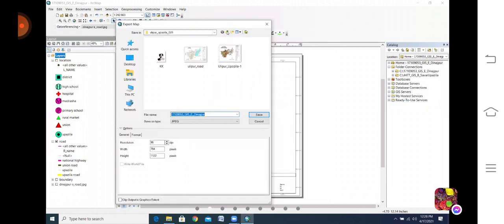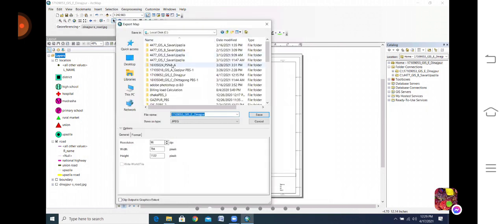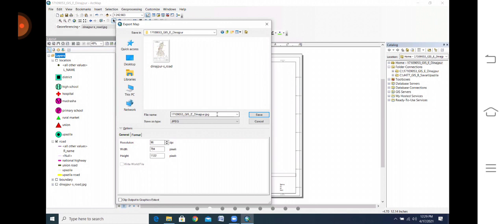You will export your map as a JPG with your name, and save it.